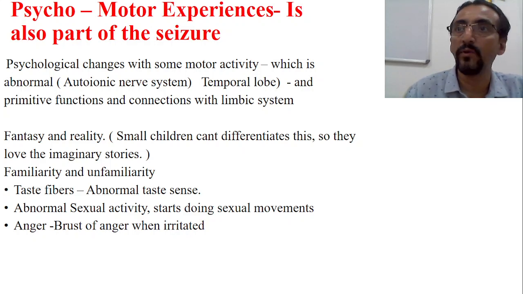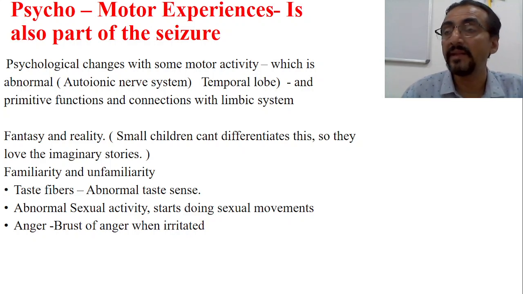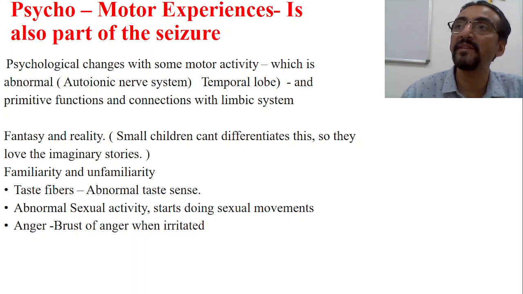The temporal lobe decides. A person having a problem in the temporal lobe, or when there is abnormal electrical discharge going on in the temporal lobe, may fail to differentiate between fantasy and reality, and that may create so many problems. So he may think imaginary things are reality. This is one of the main functions of the temporal lobe.